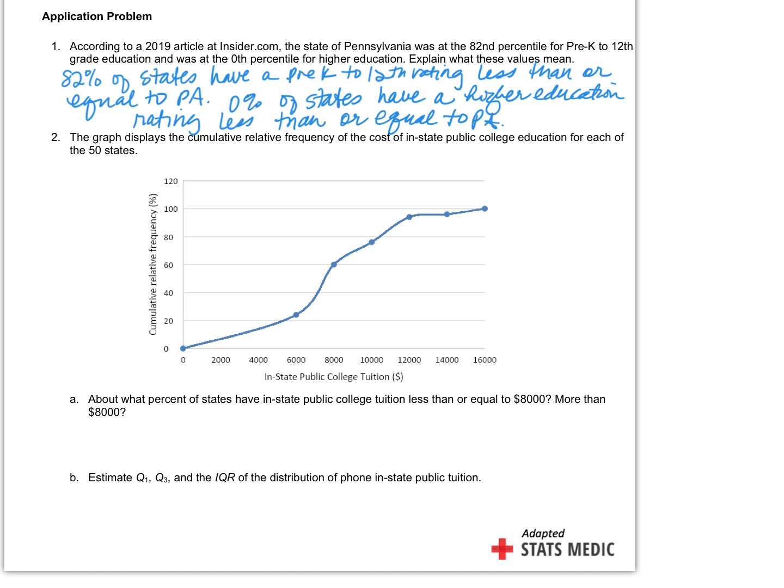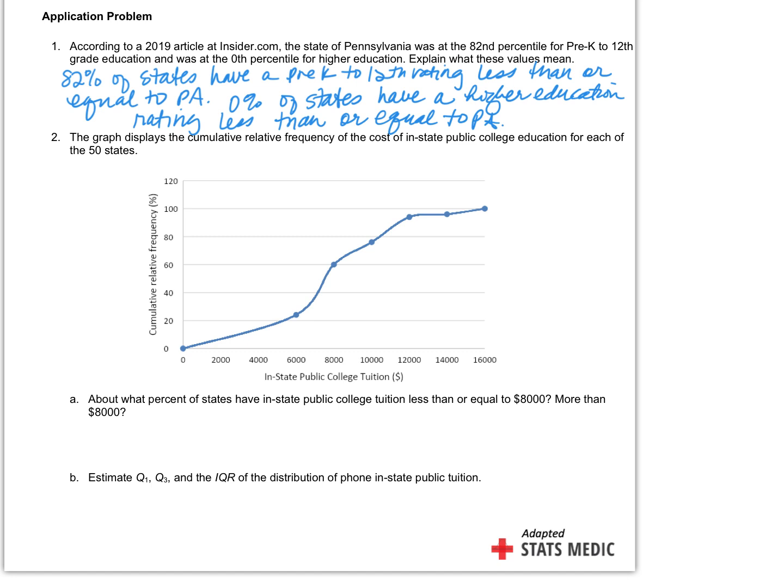All right, so here's that question. Here's the graph that displays the cumulative relative frequency of the cost of in-state public college education for each of the 50 states. So tuition is on your x-axis, percentiles on the y. About what percent of states have an in-state public college tuition less than or equal to 8,000?